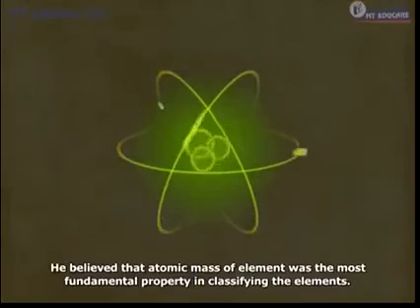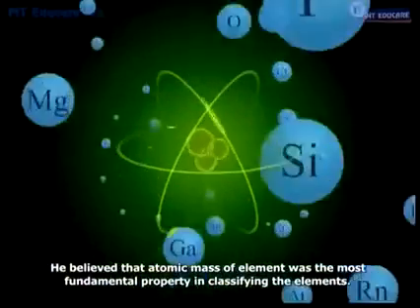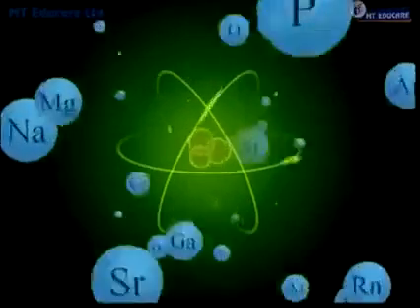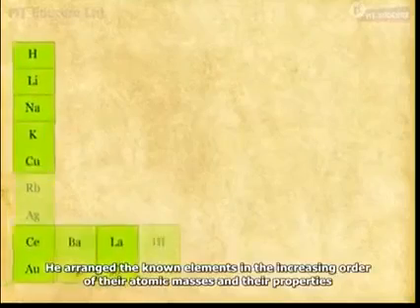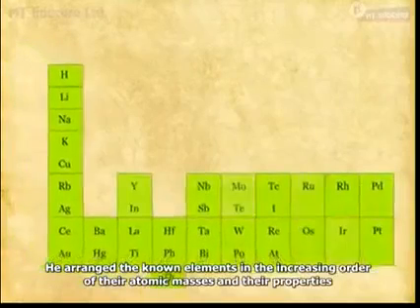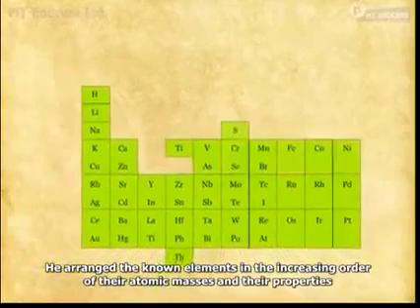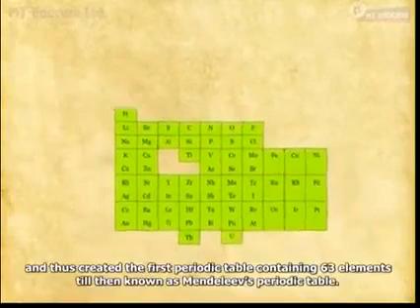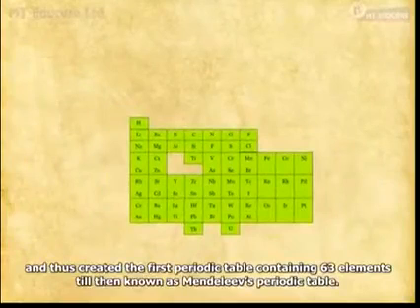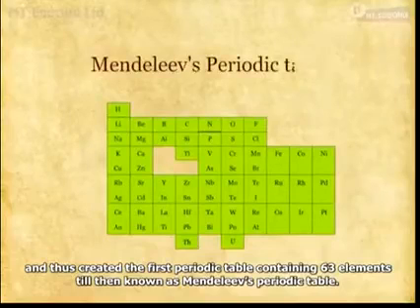He believed that atomic mass of an element was the most fundamental property in classifying the elements. He arranged the known elements in the increasing order of their atomic masses and their properties, and thus created the first periodic table containing 63 elements, known as Mendeleev's periodic table.